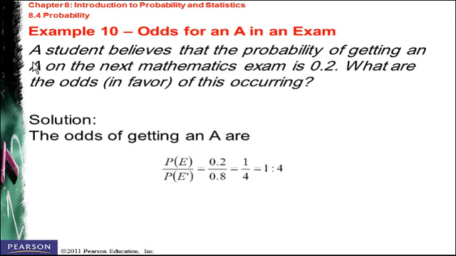We have a student who believes that the probability of getting an A on the next mathematics exam is 0.2. Then what are the odds in favor of this occurring? So if we assume that event E is the event of getting an A grade, then E complement is the event of getting another grade, not A. So the odds is going to be the probability of E over the probability of E complement. So the probability of E is 0.2 divided by the probability of E complement, 0.8. So it's equal to 1 over 4, or in terms of the odds, it's going to be 1 to 4.